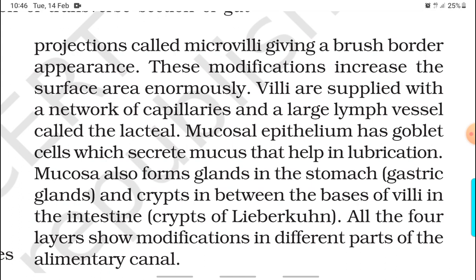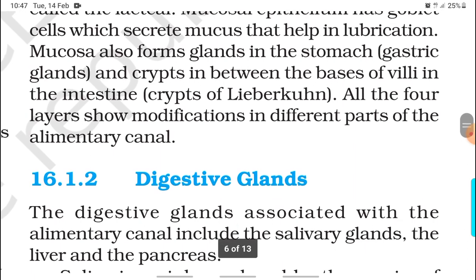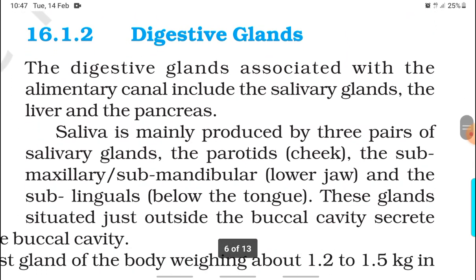Mucosal epithelium has goblet cells which secrete mucus that helps in lubrication. Mucosa also forms glands in the stomach, the gastric glands, and crypts in between the bases of villi in the intestine, the crypts of Lieberkühn. All the four layers show modification in different parts of the alimentary canal.